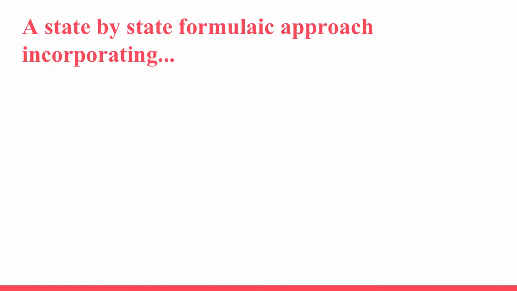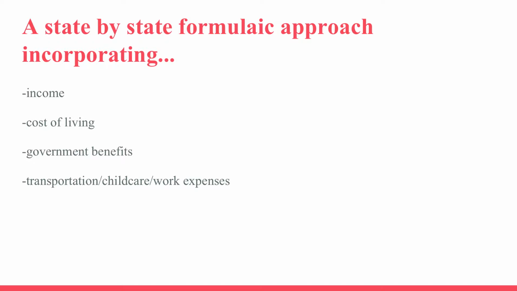So, if we combine the OPM and the SPM and those capabilities that are considered quantifiable into a single formula determined by the states, we would come up with a decent measure of poverty. While admittedly too complex for anyone but a government mathematician to come up with, we need something that captures all components of what can make people poor. Net income compared with cost of living is certainly a component, but again, it falls short of capturing the capabilities of an individual. Factoring in expenses like childcare, transportation, and other work-related expenses and medical out-of-pocket expenses, again, goes further than just the OPM, but falls short of capturing a person's abilities.